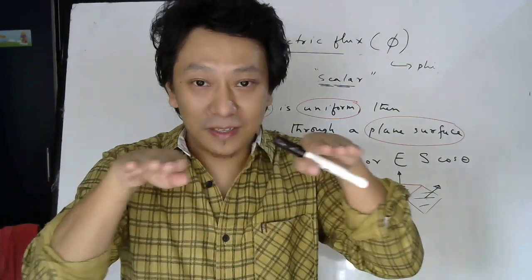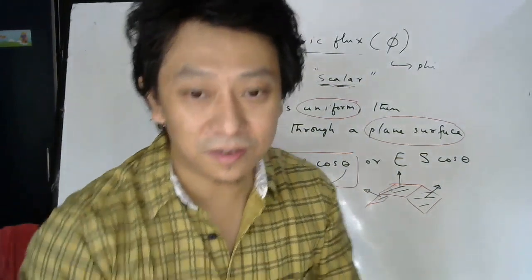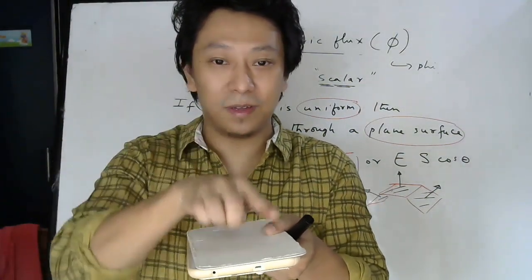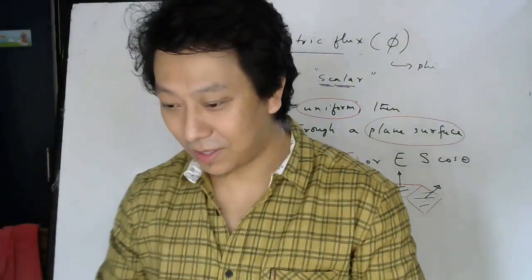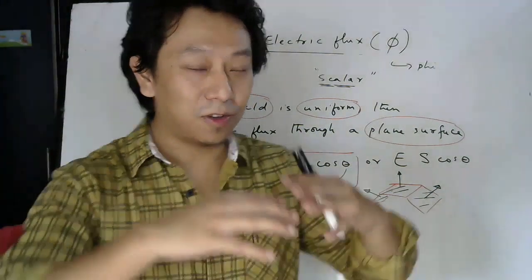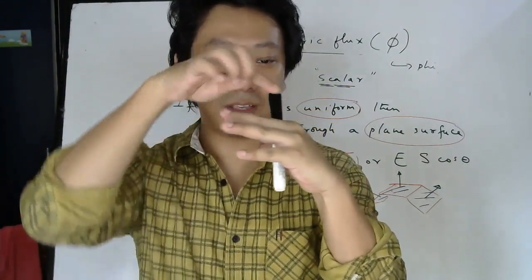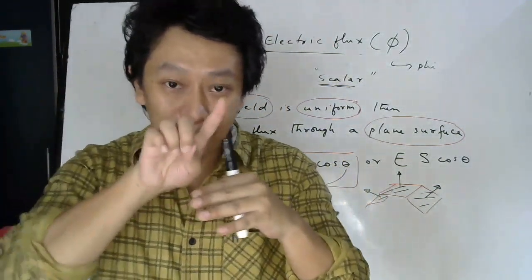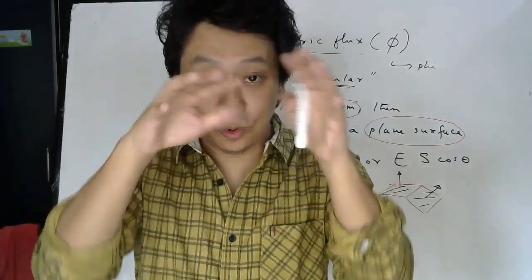So if you take a plane surface, it will have one unique area vector, right? If you take a plane surface, then it will have an area vector like this everywhere. But if it is a curved surface, I don't have anything to show you a curved surface right now, so you have to imagine. If I have a curved surface like this, then here the area vector will be like this, here the area vector will be perpendicular like this, right? So the area vector will be in different directions, so it will not be unique for the whole surface.